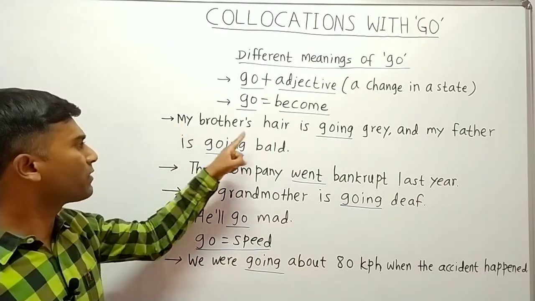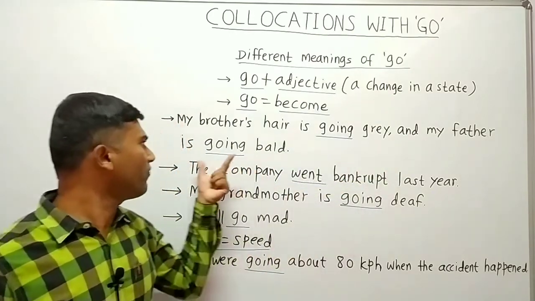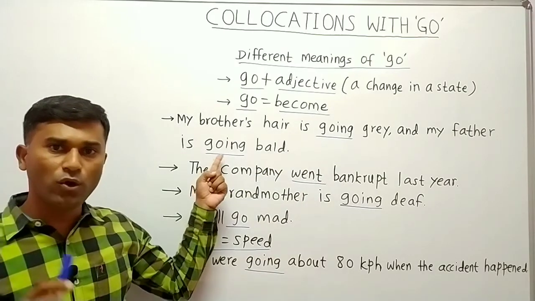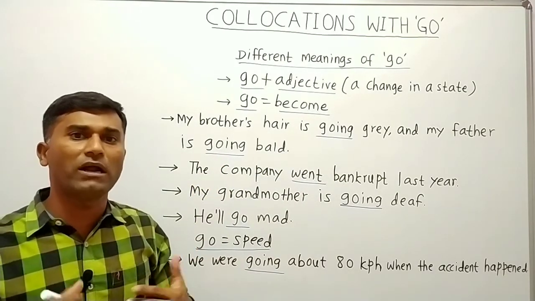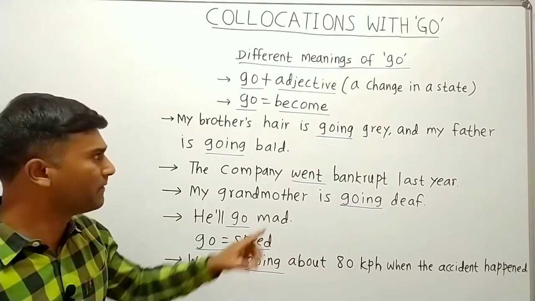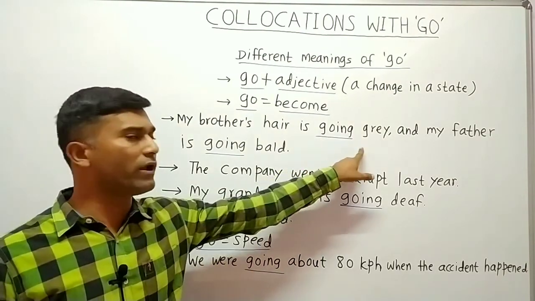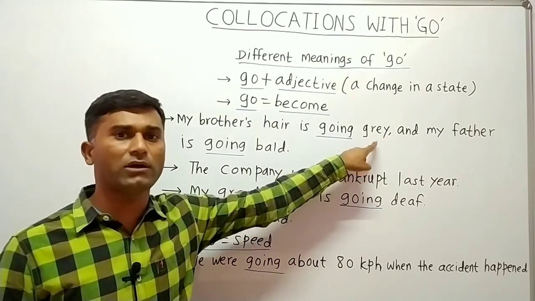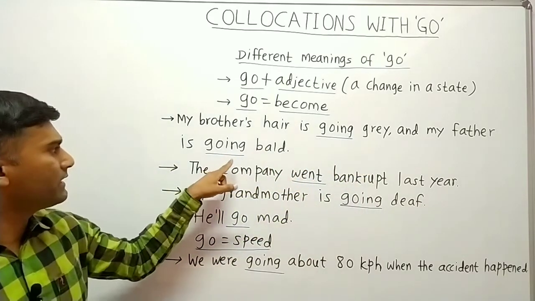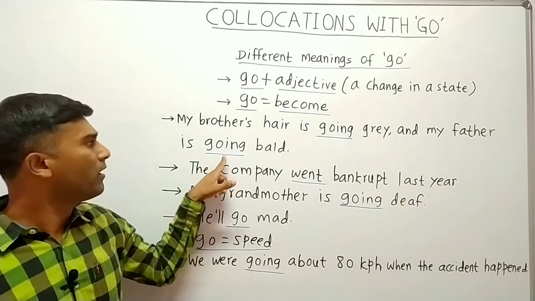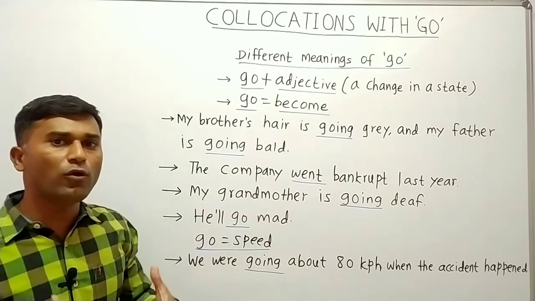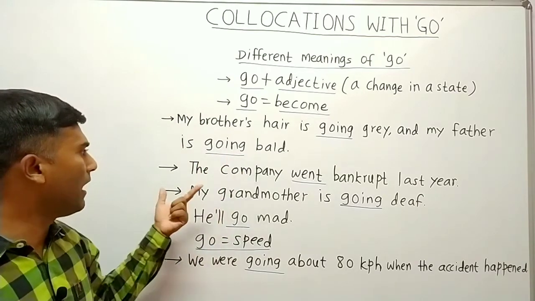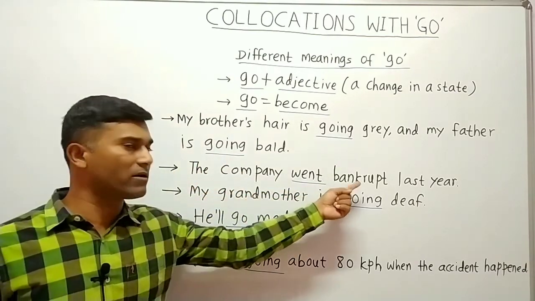The first is, my brother's hair is going gray and my father is going bald. Now in this sentence go has appeared twice, but nowhere does it mean moving from one place to another place. So what does it mean? So here when he says is going gray, it means it is becoming. Go means become. It is becoming white or gray. And here my father is going bald. Going bald means here becoming bald. Okay, that is losing all his hair. Bald means without any hair on the head. That is going bald.